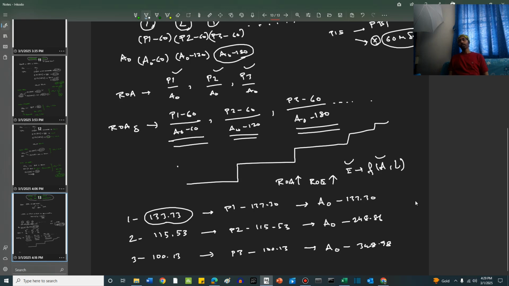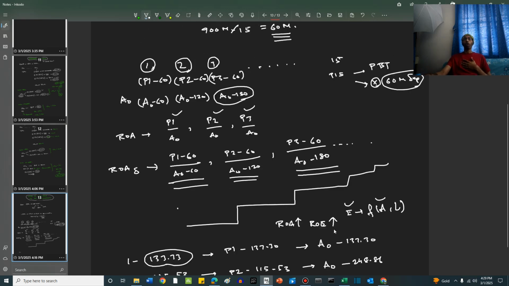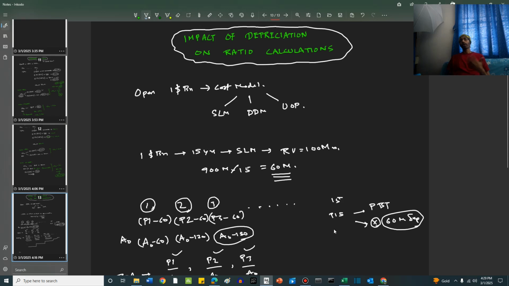So the return on capital, return on asset, return on equity, all these values keep on rising. Provided you are not having to buy new assets or change the assets very frequently, you are not having to put on huge amount of capex for renewal of assets or expansion and all that. If you have a set business with a very high entry barrier, then year on year you will see drastic increase in your return on equity, return on asset. This is the impact of depreciation on the values of ratio calculations.